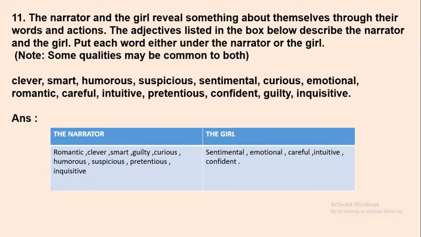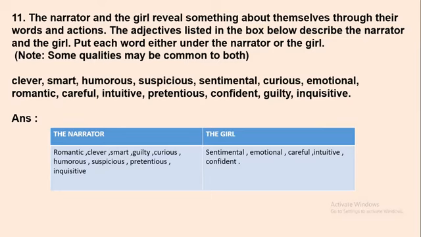You have to pick up those adjectives and write them under the column to which they suit. If it's describing the narrator's character, you write it under narrator. If it's describing the girl's character, you write it under the girl column, and a few of the adjectives may be suitable for both.